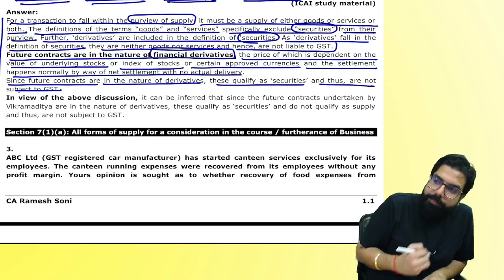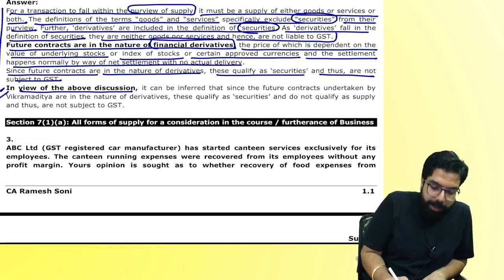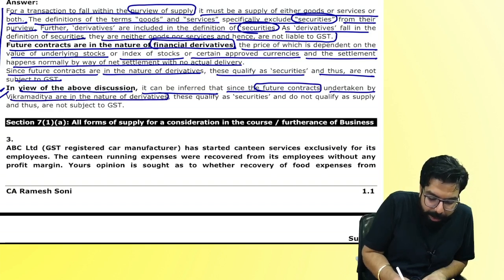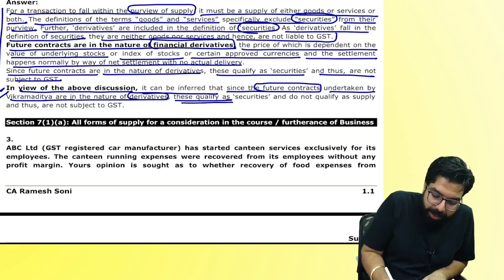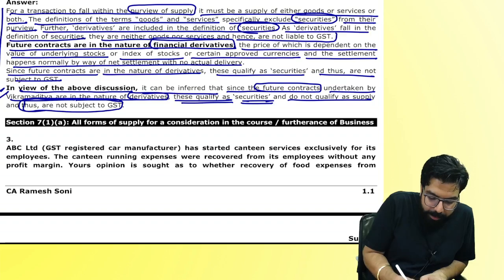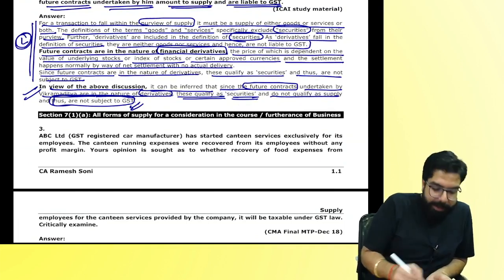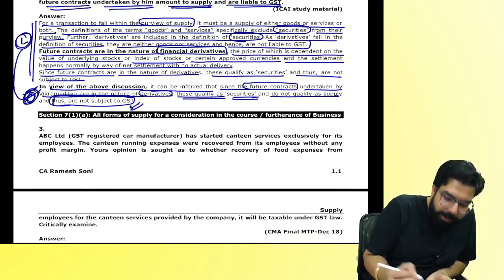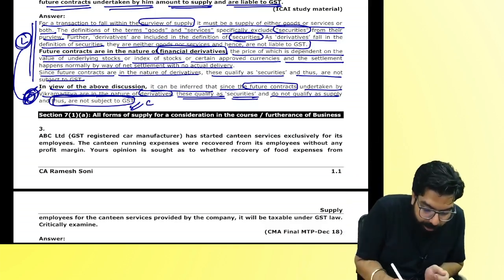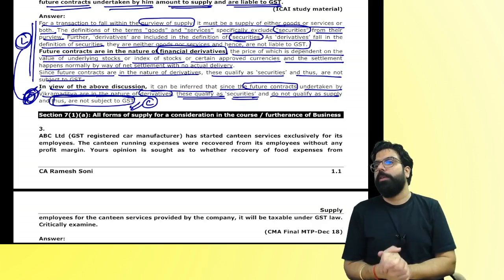People, have you seen? Law. And now they are applying the law. In view of the above discussion, it is inferred that since the future contract undertaken by Vikramaditya is in the nature of what, everyone? Derivatives, these qualify as securities and do not qualify as supply. And this is the conclusion, everyone. Not subject to GST. First, they wrote the law. Then they applied the law and gave their observation saying Vikramaditya is dealing in future contracts, which are securities. And then they gave their conclusion in the last line. You'll always see this. Thus, it is not subject to GST.